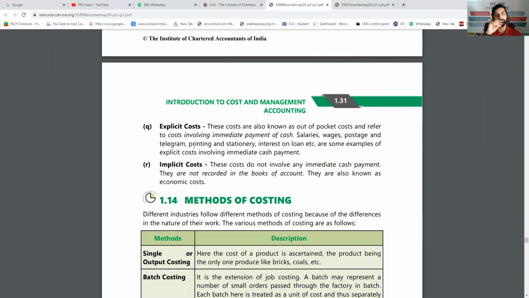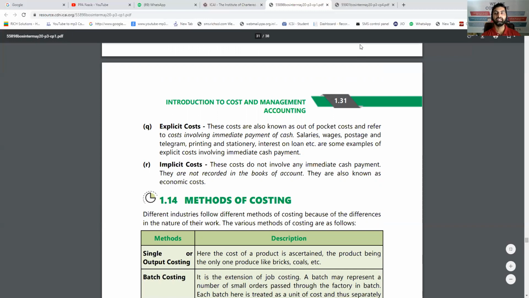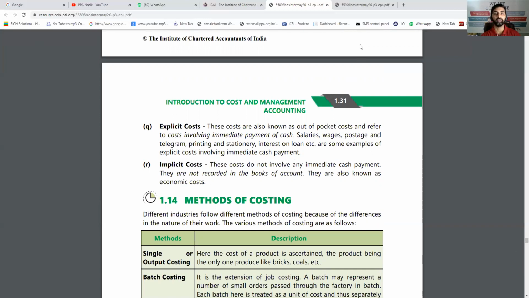Explicit cost, again, is paid in cash. It can be direct and indirect, everything which is paid in cash. Implicit notional cost, we have already seen, is never recorded in the books but used for decision making only. So we cannot call this a short note, it's a long note, but any concept can be asked from this part also, so it is important.